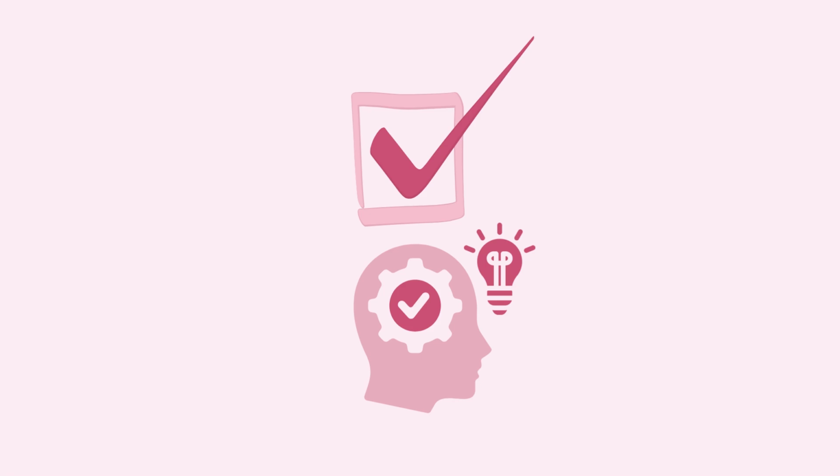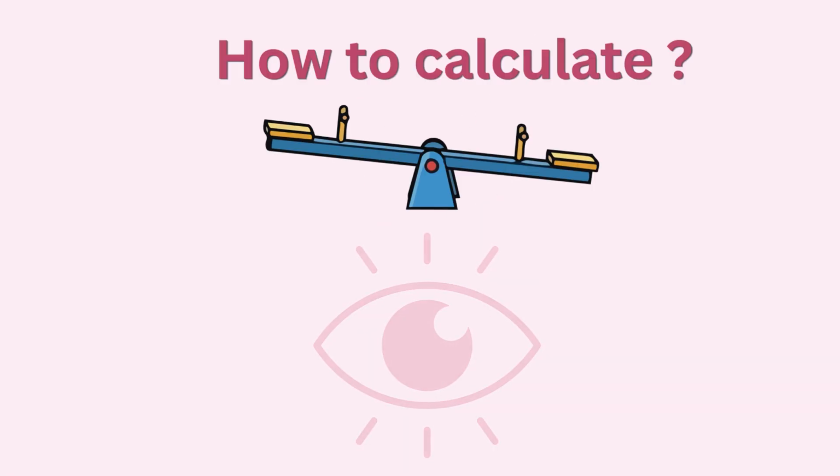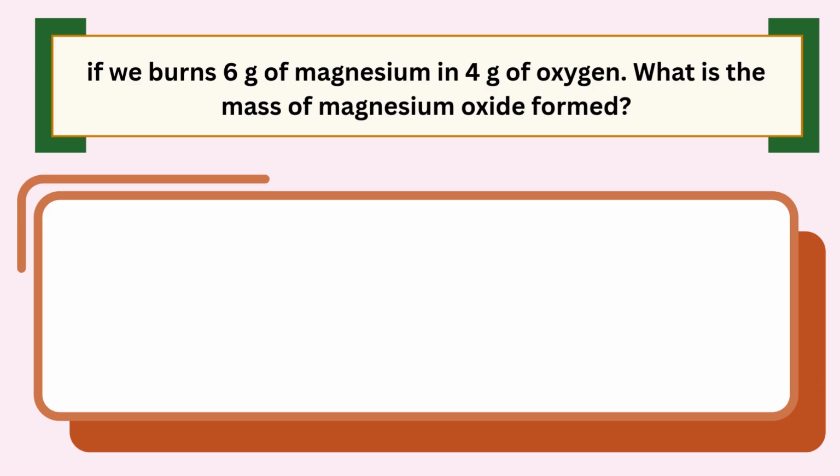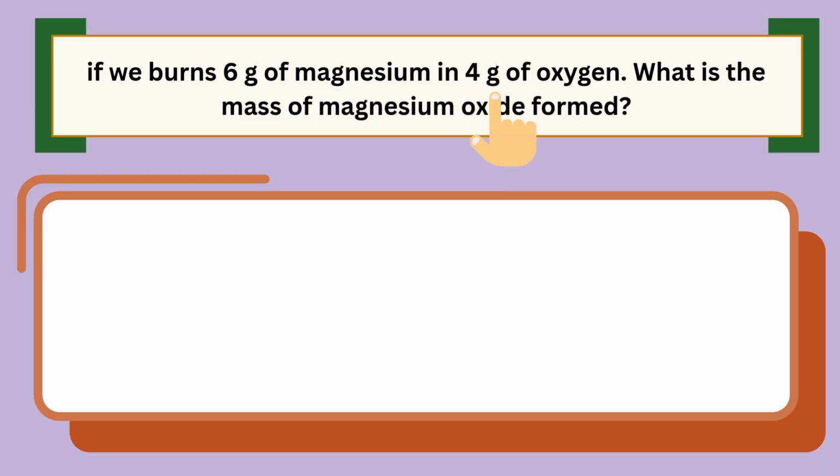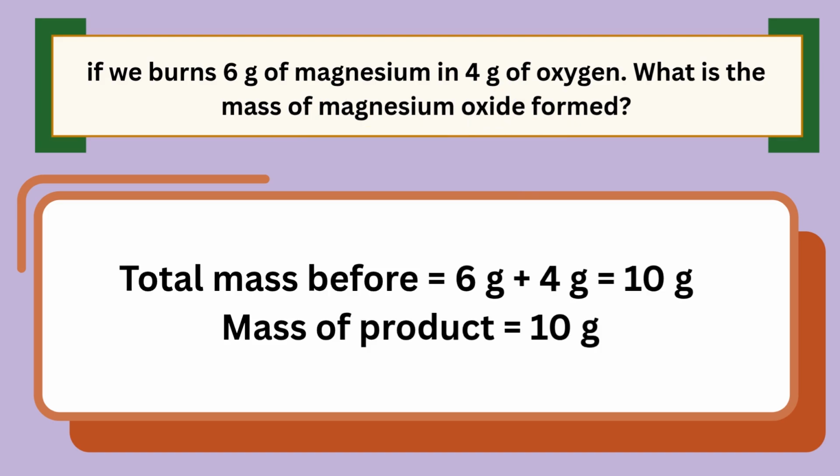Now that we understand the law of conservation of mass, let's see how to calculate it. Let's solve a quick problem together. If we react 6 gram of magnesium with 4 gram of oxygen, what will be the mass of magnesium oxide formed? What we do, we simply add 6 plus 4 equals 10 gram. So the product will be 10 gram. So this is how we can calculate the mass.